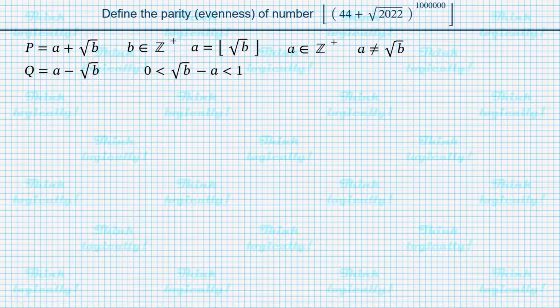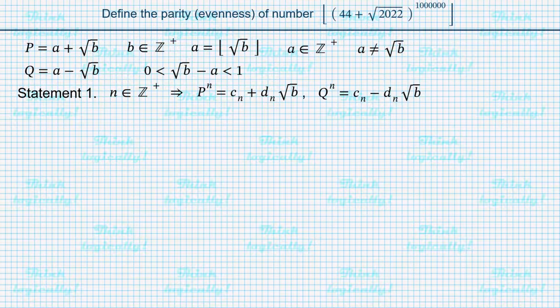If we raise conjugate numbers to the same positive integer power, we get numbers conjugate to each other. Someone may take it for granted, but since that can be easily proven, let's prove it. Statement 1. If n is a positive integer, then p to the power of n equals c sub n plus d sub n times the square root of b, and q to the power of n equals c sub n minus d sub n times the square root of b, where c sub n and d sub n are positive integers. Of course, it can be proven using Newton's binomial formula.